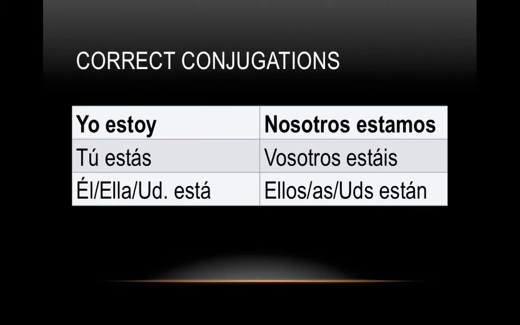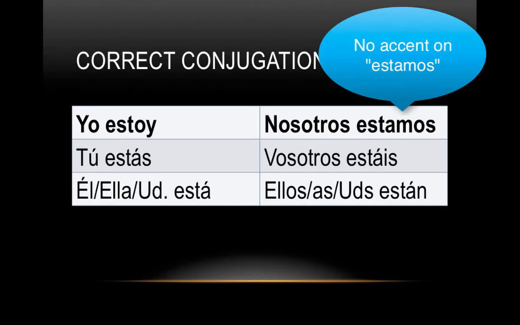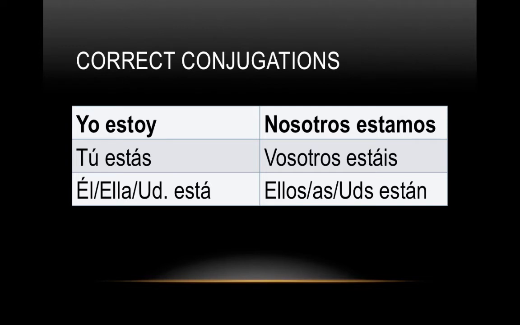So, here are the correct conjugations. You see, it's not yo estó, it's yo estoy. Also, your other conjugations are the same. We just added accent marks. So our final conjugations should be yo estoy, tú estás, él, ella, usted está, nosotros estamos, vosotros estáis, ellos, ellas, ustedes están.